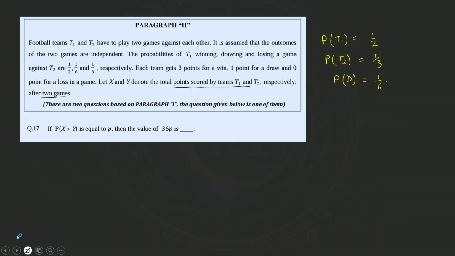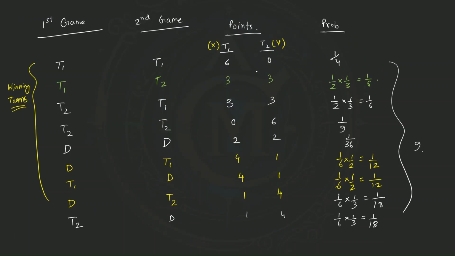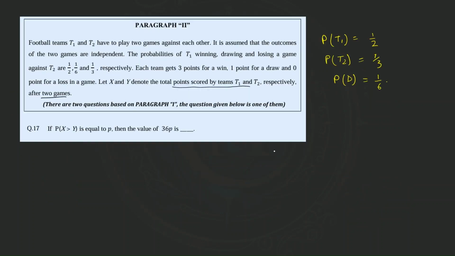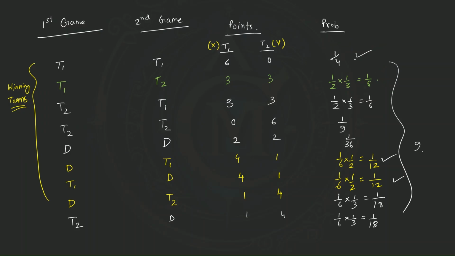So P of x greater than y is what we are asked to find. Let us find the cases where x is greater than y. We find x greater than y is this case, then this case, then this case. So we have only these three cases here. So the probability of x greater than y is the sum of all these three probabilities, which is 1/4 plus 1/12 plus 1/12.